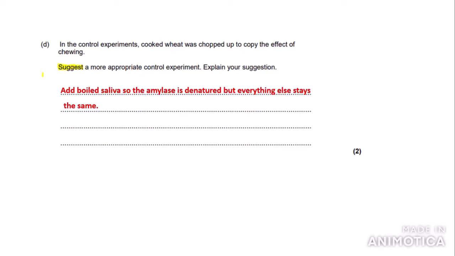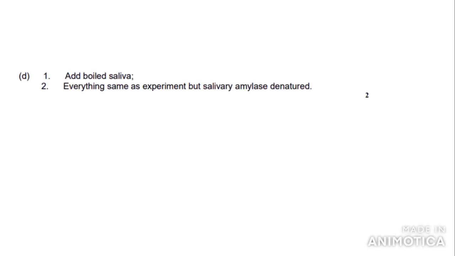I've suggested that you add boiled saliva so that amylase is denatured due to the high temperature, but everything else stays the same. So you're changing the nature of the amylase, but everything else remains the same, providing an effective control. So if we look at the mark scheme, add boiled saliva.